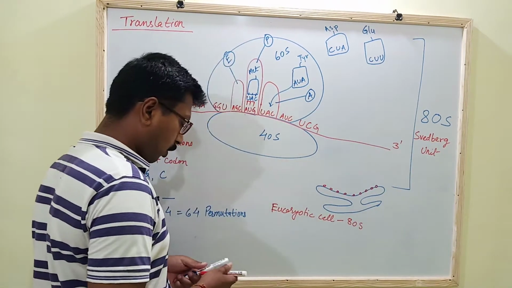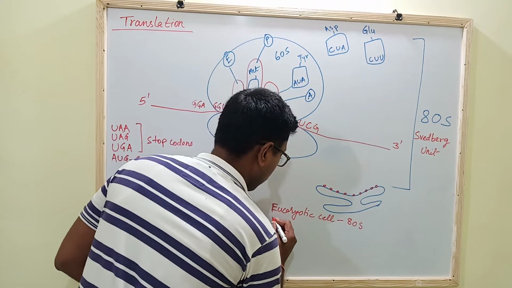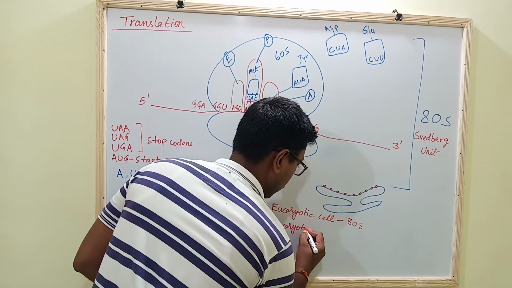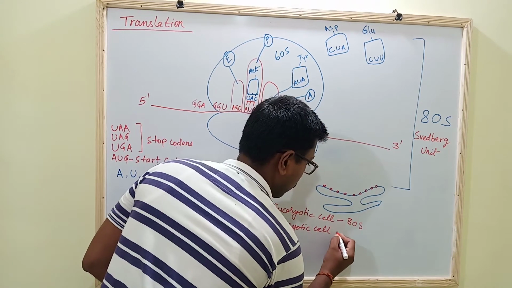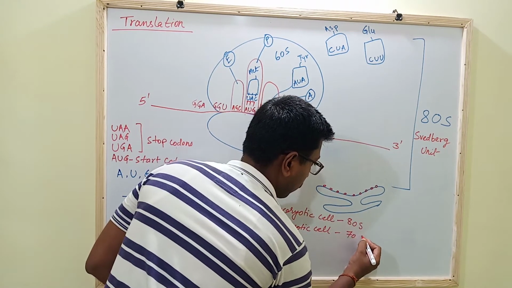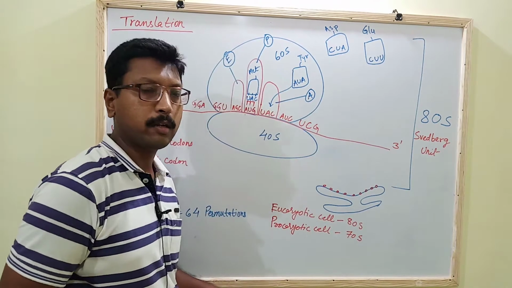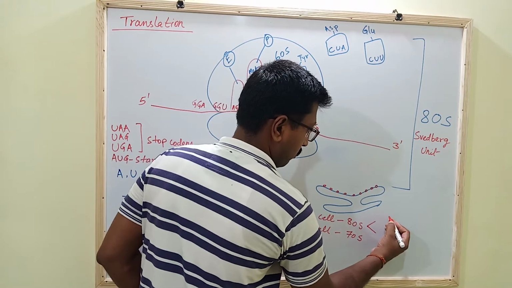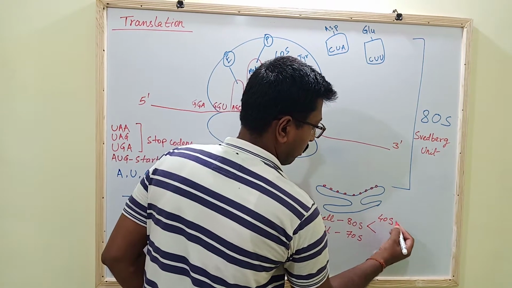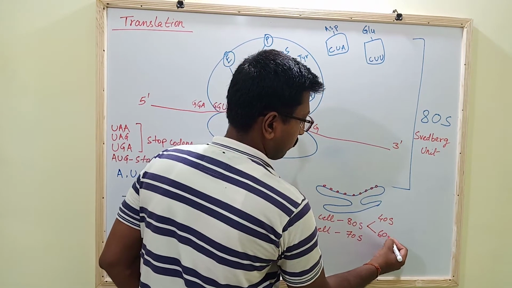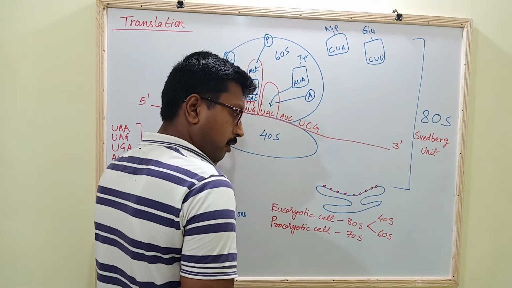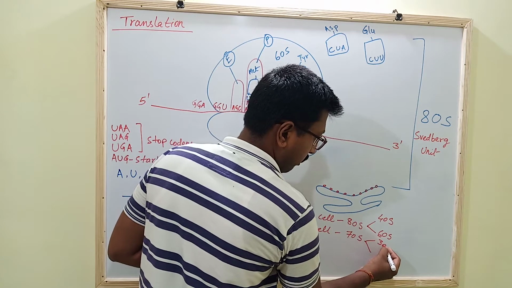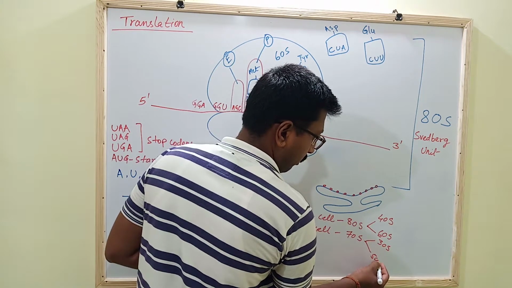But in the prokaryotic cell, the ribosome is a 70S unit. So the 80S is divided into 40S and 60S. Here the 70S is divided into 30S and 50S.